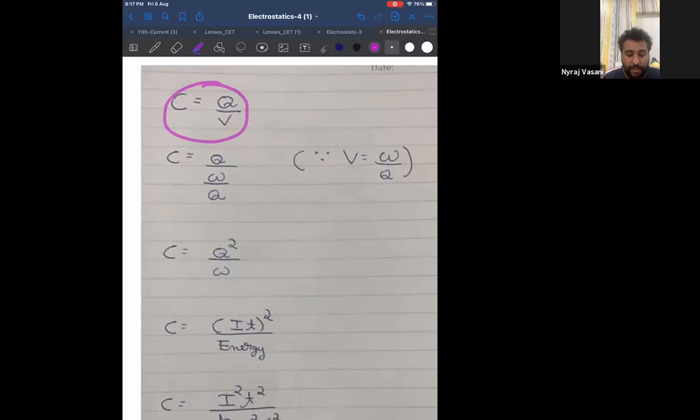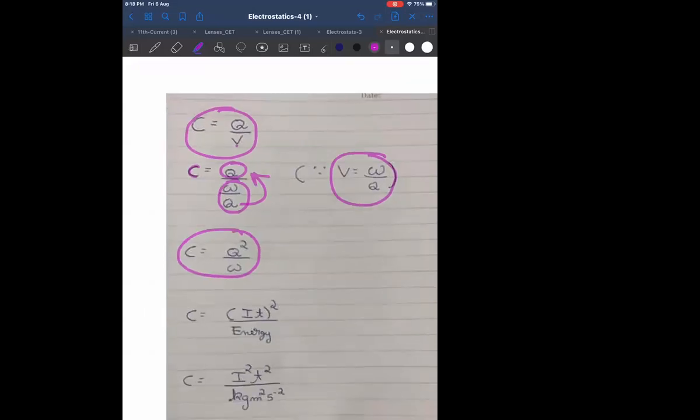Now, I want the dimension of capacitance. Q, I'll keep it as it is. Instead of V, I will take W by Q because V is equal to W by Q. From where did I get this? From the definition of potential, can I say I get V is equal to W by Q? Therefore, can I say C is equal to Q square by W? Correct?